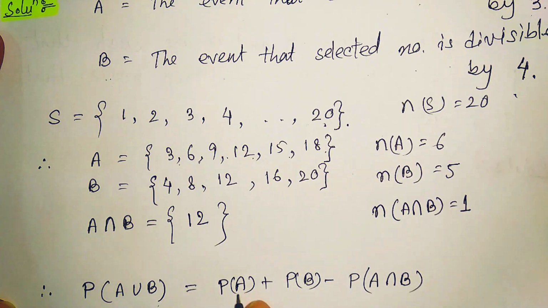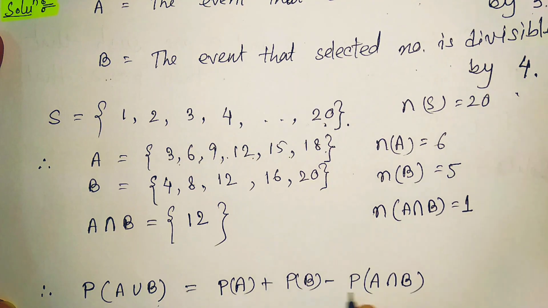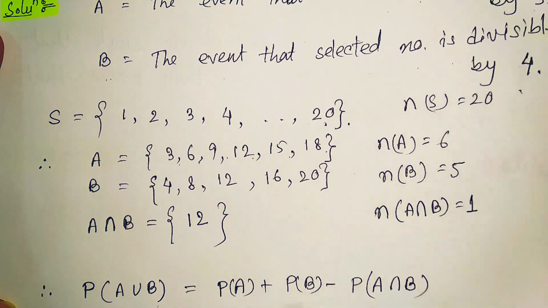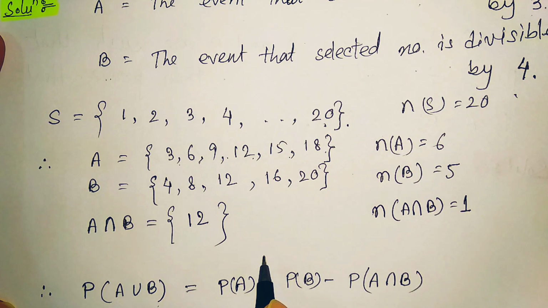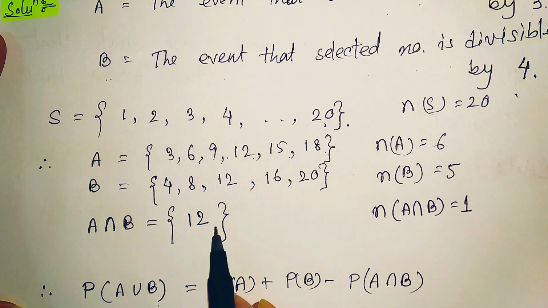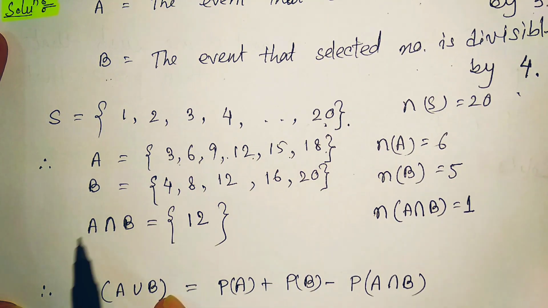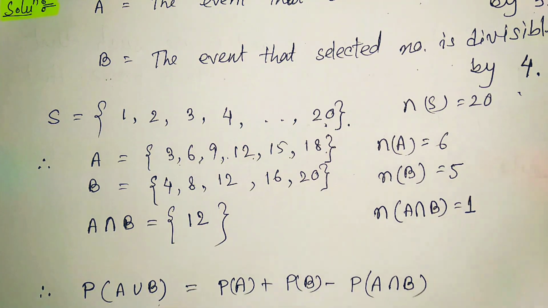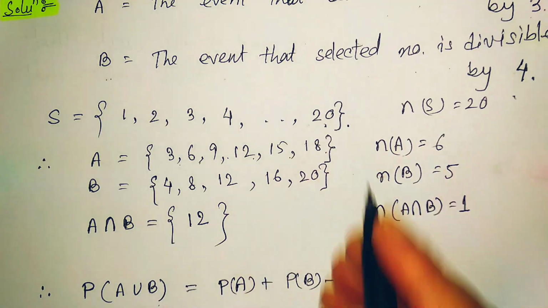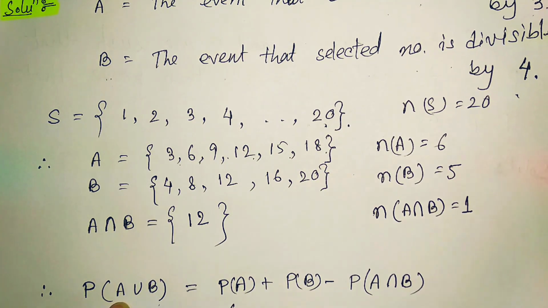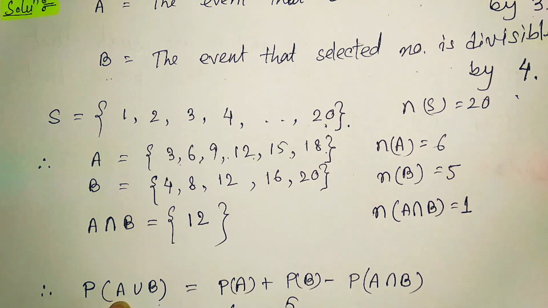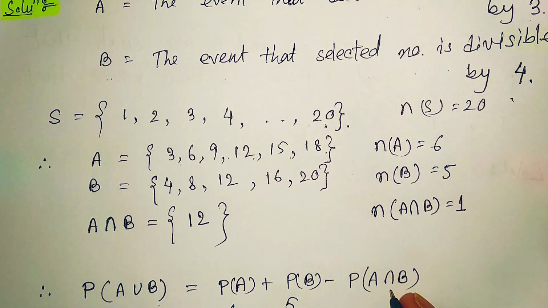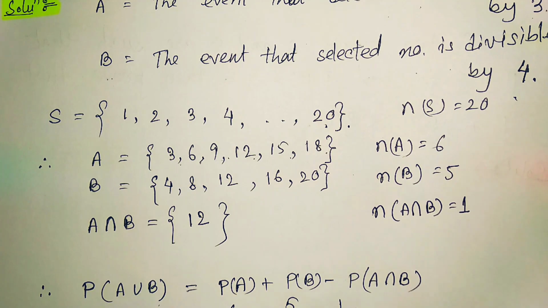Here, probability of A plus probability of B, and with that we should subtract this one, because A and B are not mutually exclusive. One element is common between A and B. Now if we substitute the values, the total number of elements is 20, so the probability of A is 6 by 20, probability of B is 5 by 20, and the probability of A intersection B is 1 upon 20.